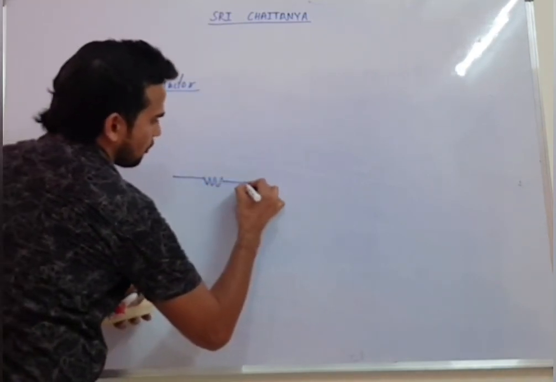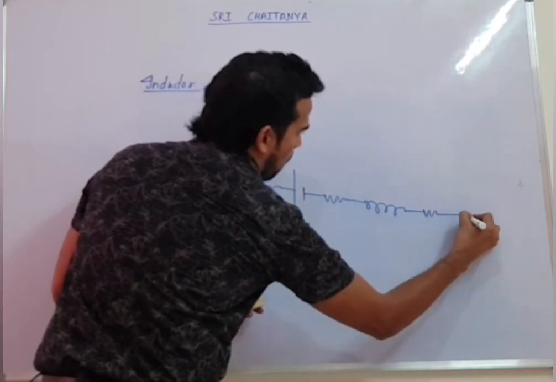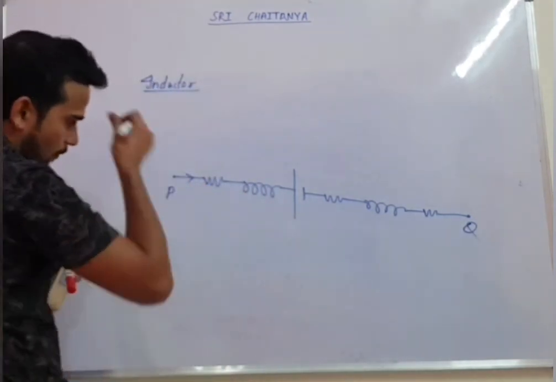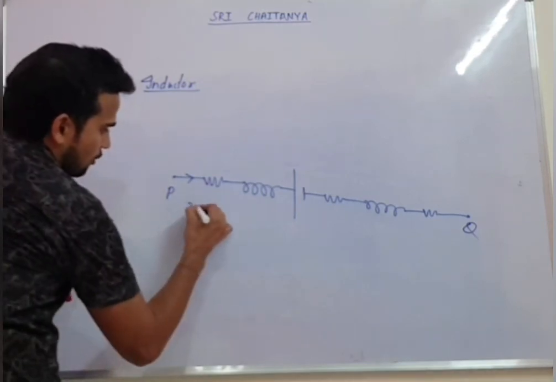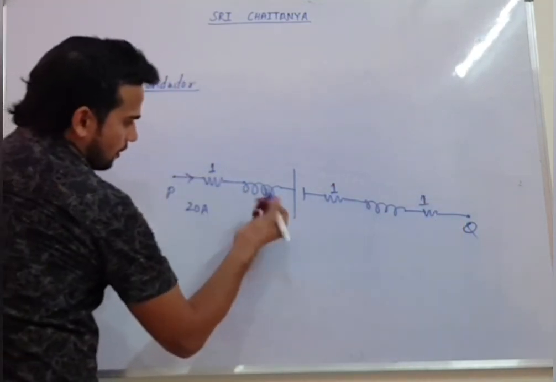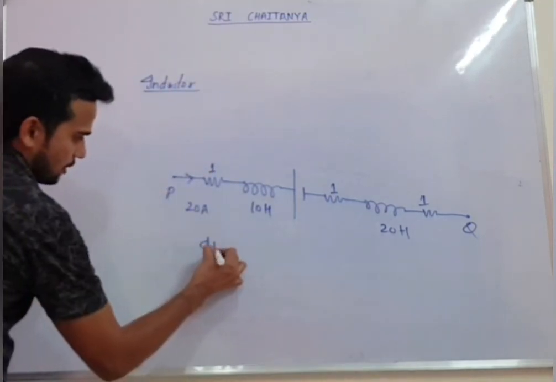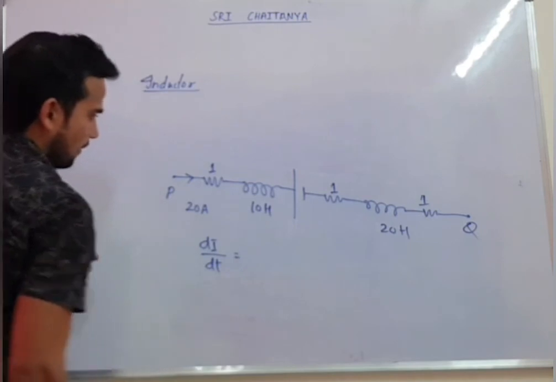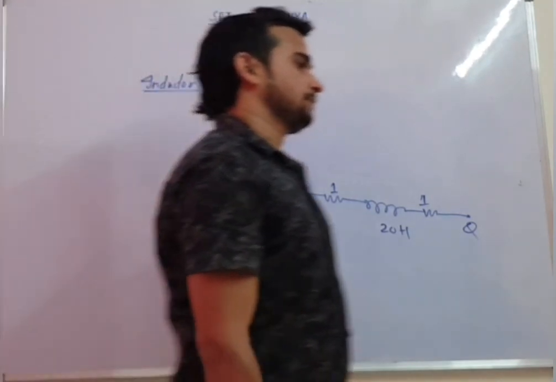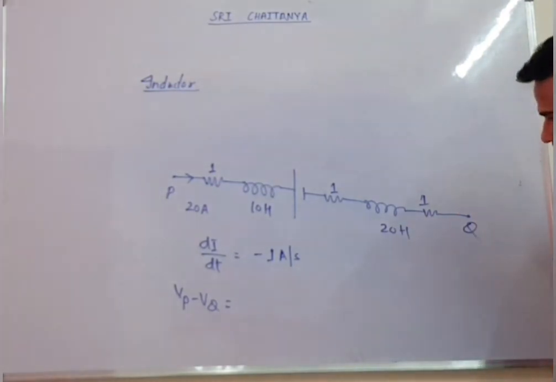So for example, one question I will give to you and you will try to solve. I will give you a little tough question. This is your P, this is Q, current is going, this current is given as, for example, let's take 20 ampere, this is 1 ohm resistance, 1 ohm resistance, 1 ohm resistance, this is, again we can get this as 10 Henry, this will get as 20 Henry, di by dt is given as minus 1 ampere per second. I want Vp minus Vq. Do it by yourself.